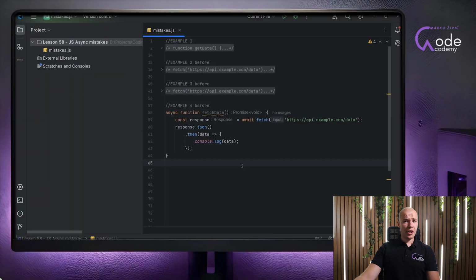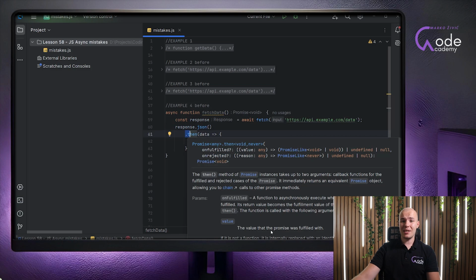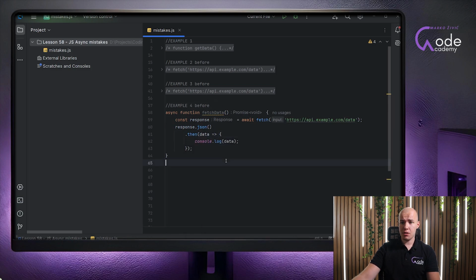So what do we have here? As you can see, we have a simple scenario. We have our fetch statement that is going to reach out to some endpoint, ask for some response data, store it in a variable, then use the JSON method to basically parse that response into JSON, and then chain a then statement to that parsed JSON and log the data.